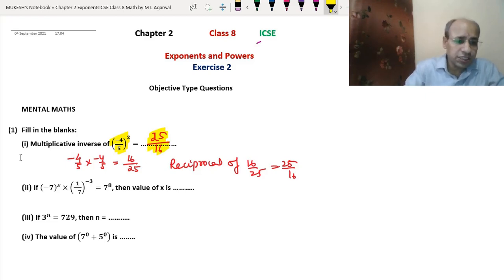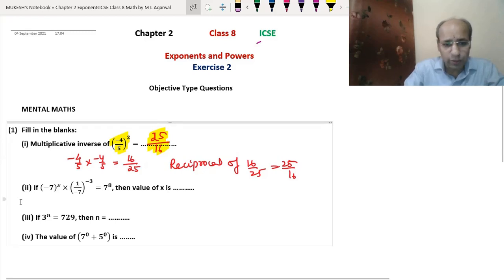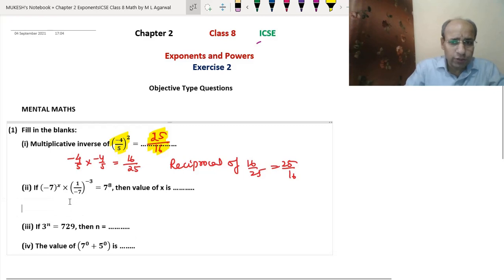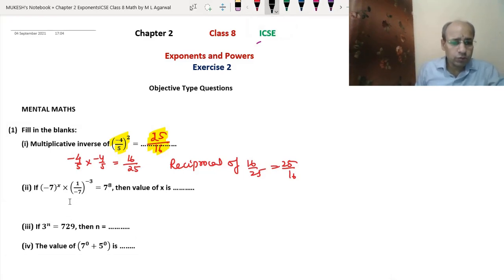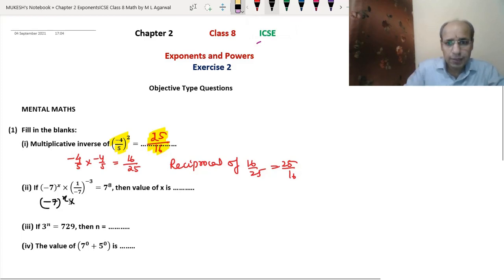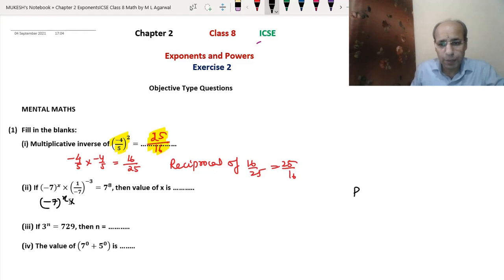We can calculate these very quickly. Now this also we can calculate quickly, but let us understand by solving it. (Minus 7) to the power x into... see, I had told you one rule: (p upon q) to the power minus m will become (q upon p) to the power m.